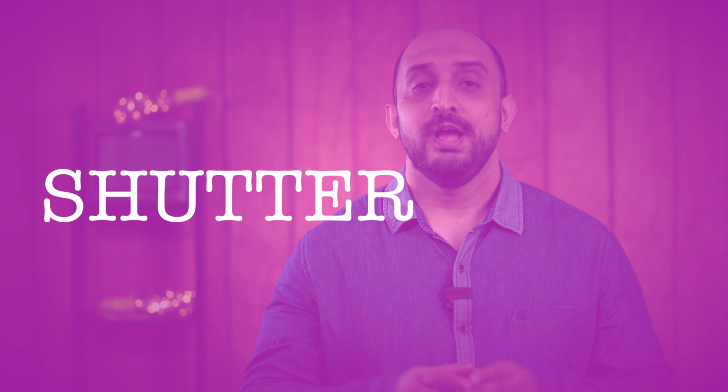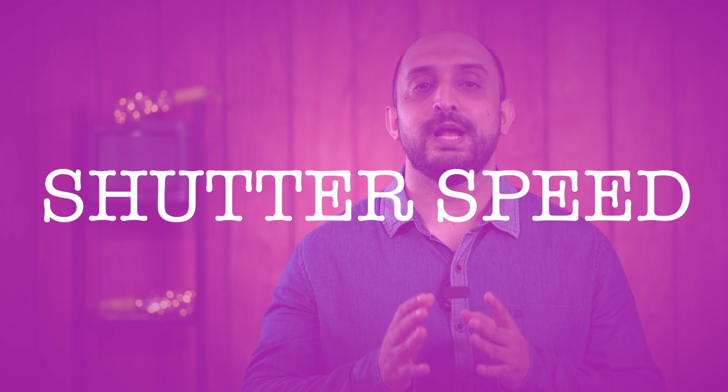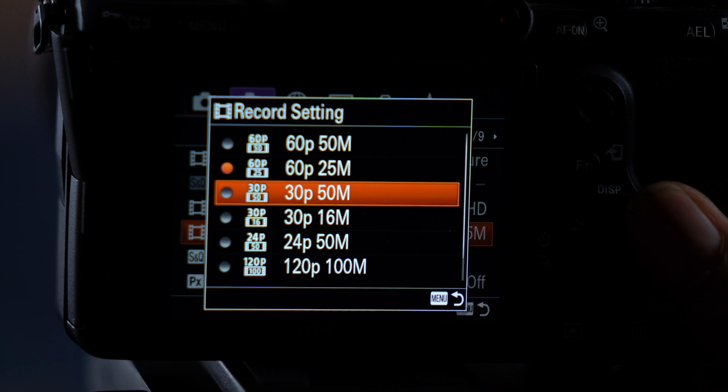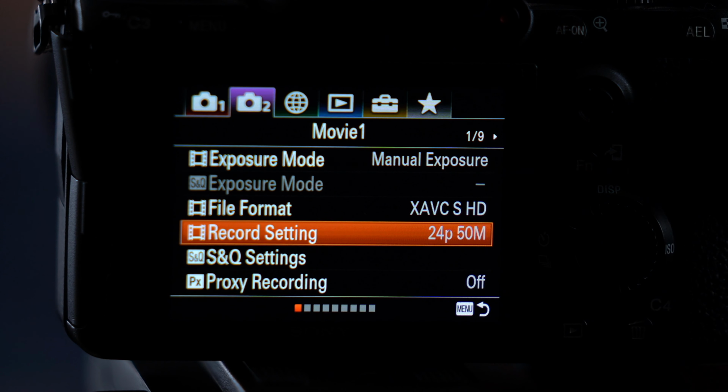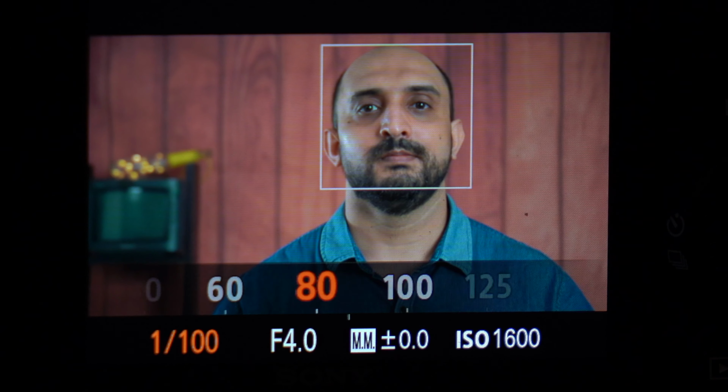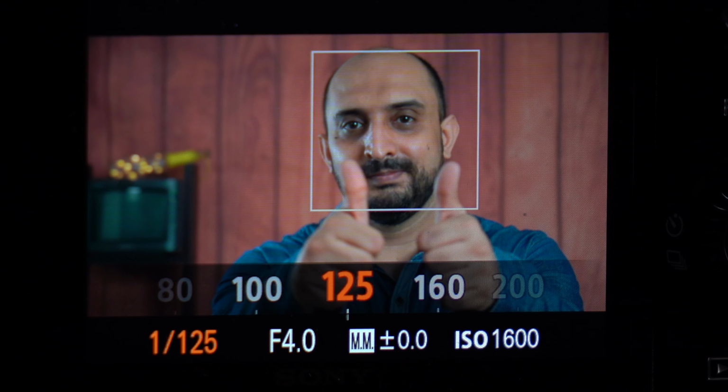Shutter speed. Electricity in India is supplied at 50 Hz. Now why am I talking about this? I will come to it later. How you set your shutter speed is, if you're shooting at 25 frames per second, 25 FPS, your shutter speed will be exactly double of that, which is 1:50. And if you're shooting at 60 frames per second, the closest shutter speed to that is 1:125. Whatever is your FPS, exactly the double of that will be your shutter speed.